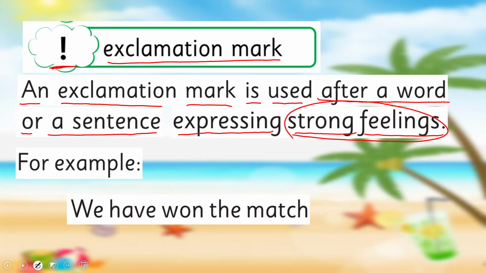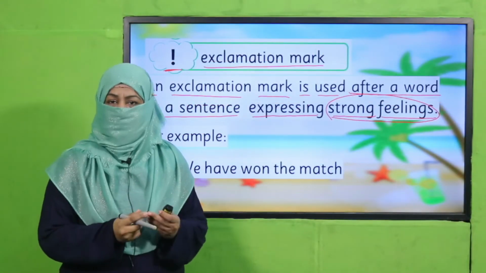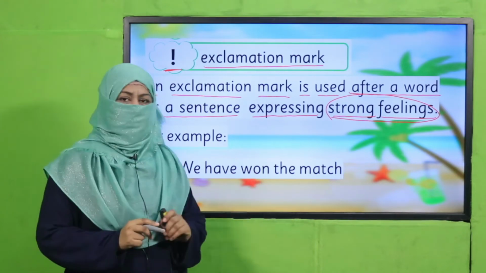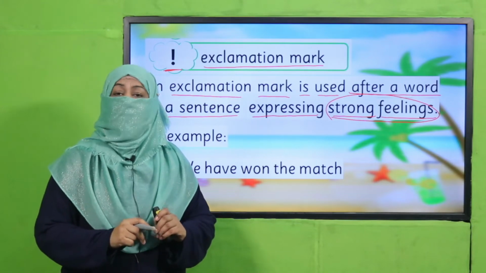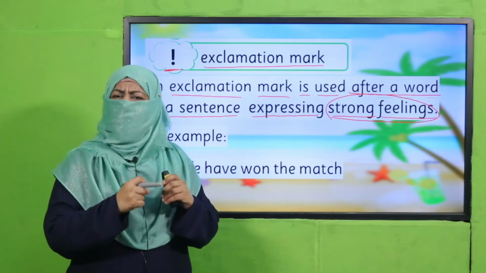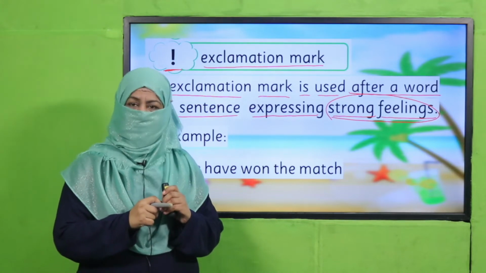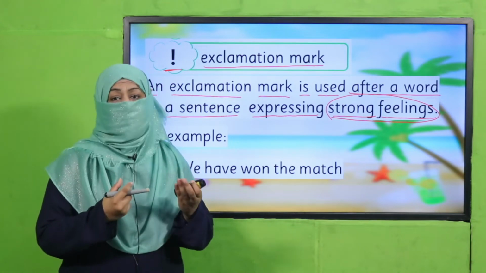Because when we speak, we have different types of emotions and we express them through our words. Like it's written, we have won the match. Now, when you win the match, don't you feel happy? Yes, you do. And how do you express it? Wow, we have won the match, right? And if you said, oh, why did it happen? Sometimes we can express our feelings while talking.